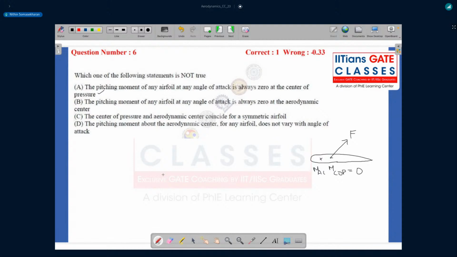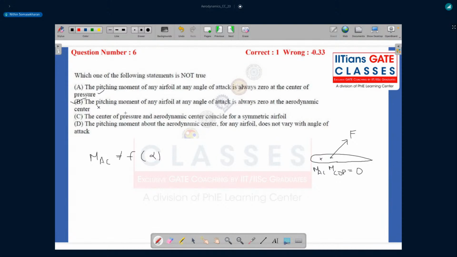So moment at the aerodynamic center, MAC, is just that it is not a function of angle of attack, alpha, but doesn't mean that it will be always zero. So this is a false statement, right? And they're asking which is the false statement out of it. So the right answer here is option B.